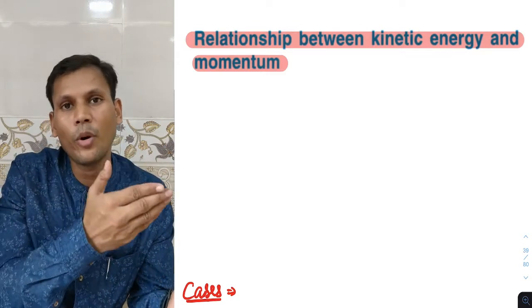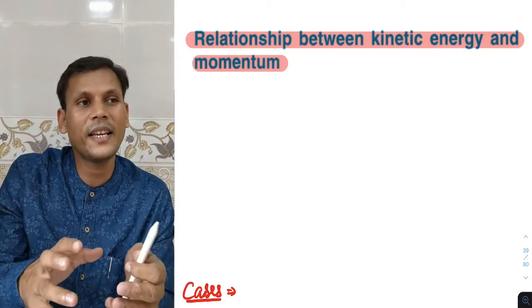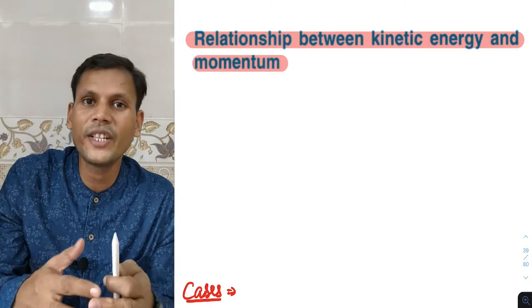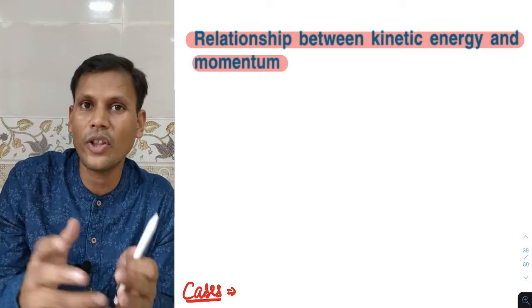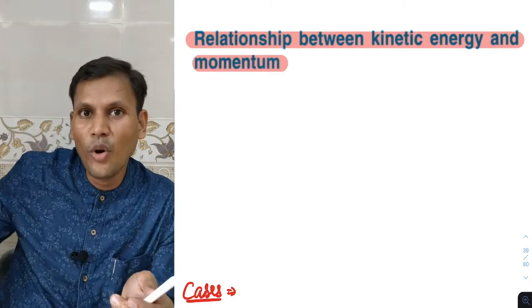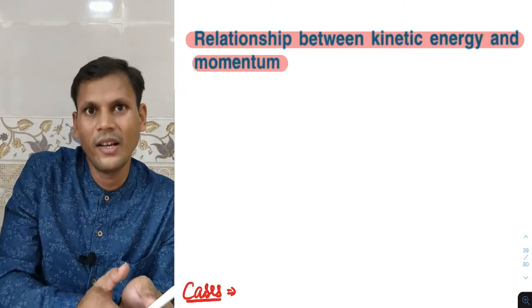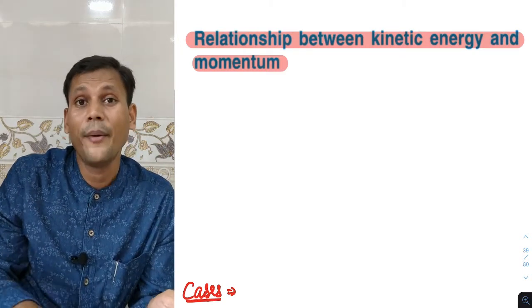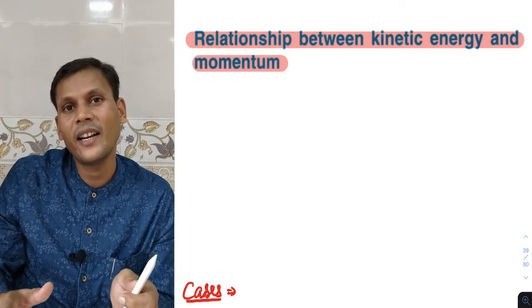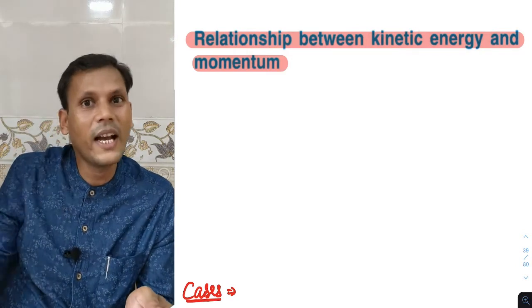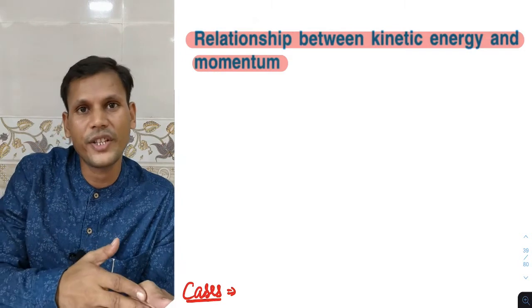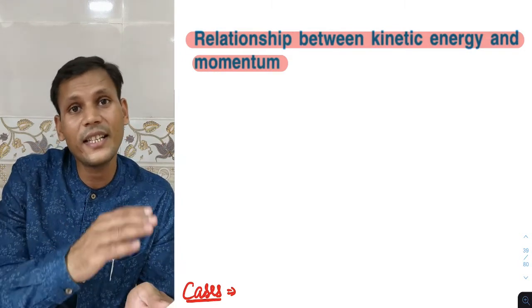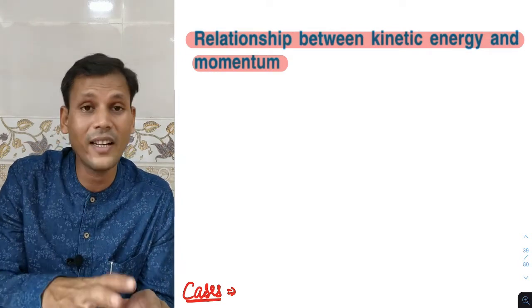Like, if a person is on the road and a car is moving slowly and hits them, the person will definitely not die. But if the car is coming with very high velocity and hits the person, then the person will definitely die.